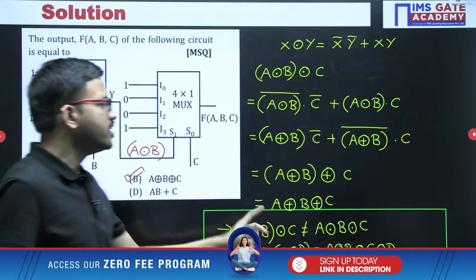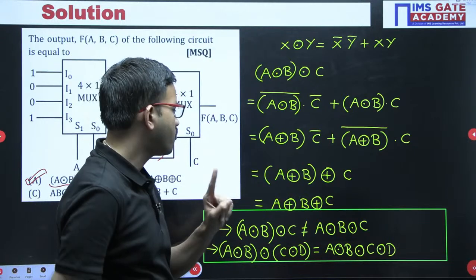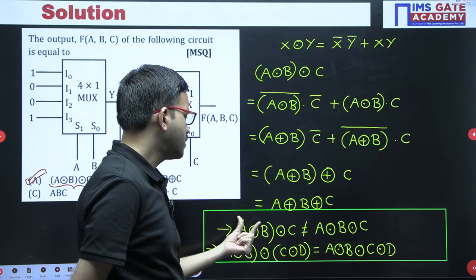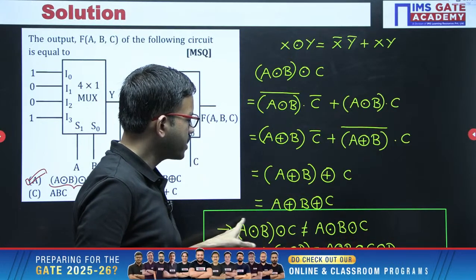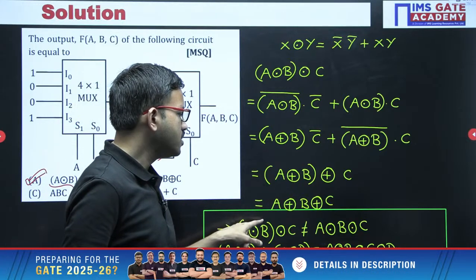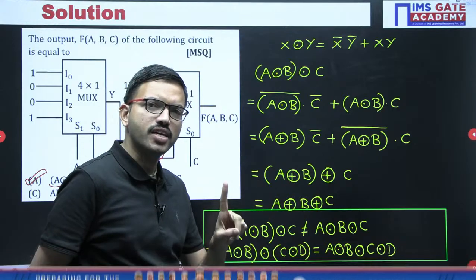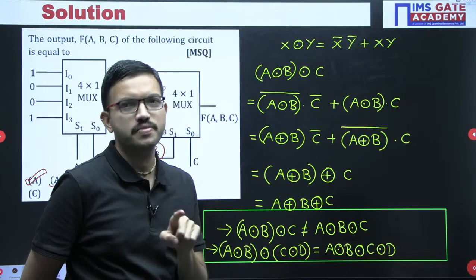Only for XNOR it is varying. The reason is very simple. If you want to verify, I am telling one simple logic. I am considering all the bits are zeros. Say for example, all the bits are zeros. 0 XNOR 0 you are getting 1. But after that, 1 XNOR 0 is 0.